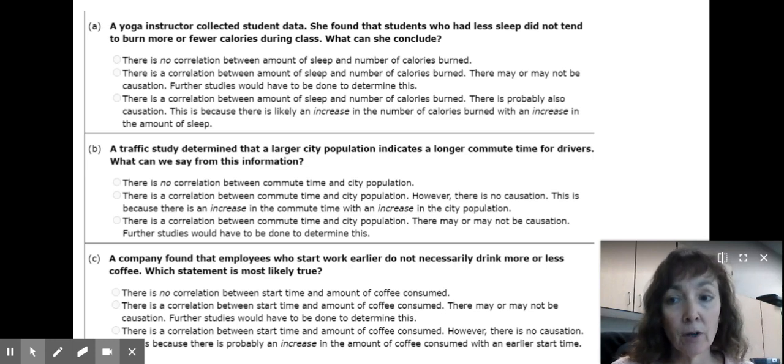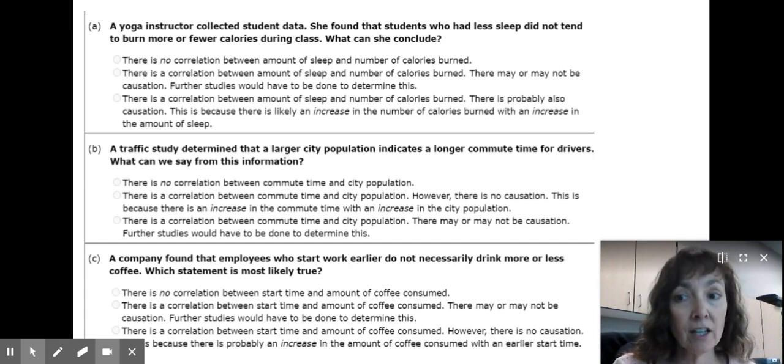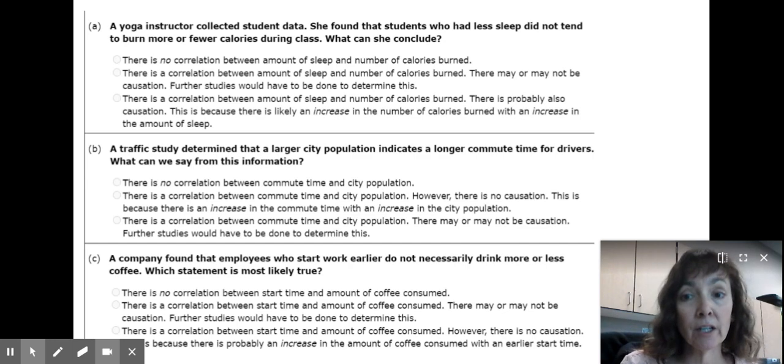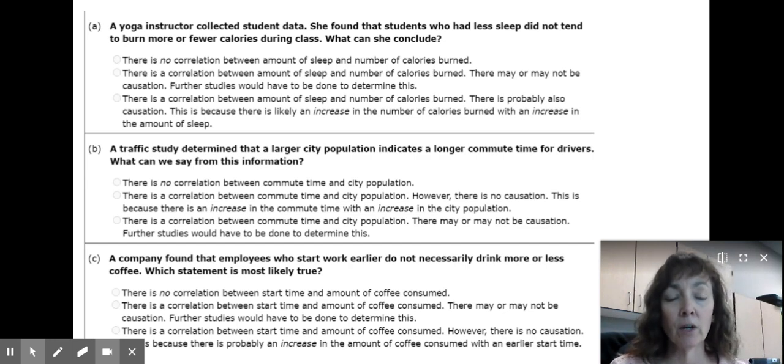Let me show you an example. A yoga instructor collected student data. She found that students who had less sleep did not tend to burn more or fewer calories during class. What can she conclude? She didn't find anything, right? She didn't find a correlation. So we're going to end up marking there is no correlation between the amount of sleep and the number of calories burned.